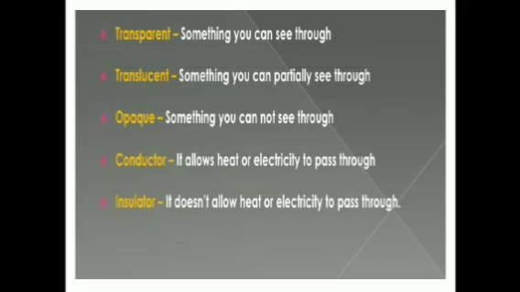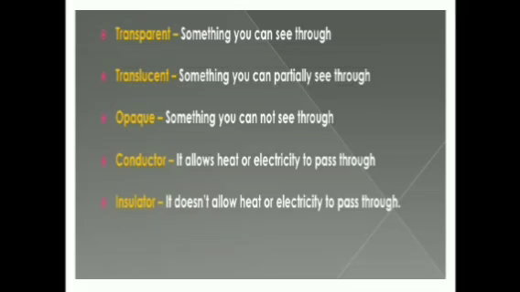Opaque. Conductor, it allows heat or electricity to pass through. Suppose you take an example of copper. It will pass heat as well as electricity. Steel, iron, they all pass heat and electricity. All metals pass heat and electricity. So they are called conductors because they allow both heat and electricity to pass through them.